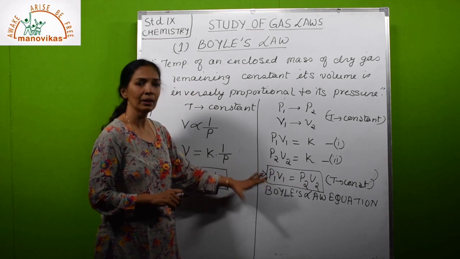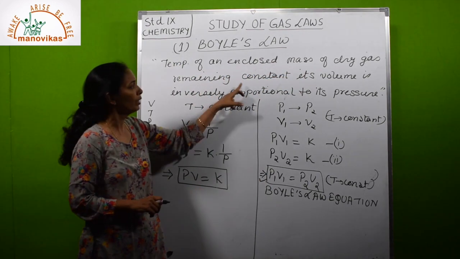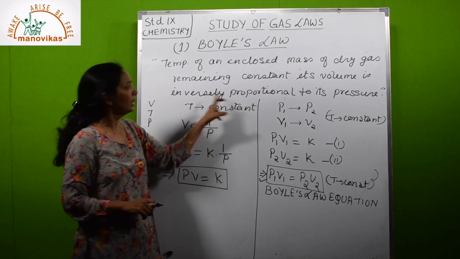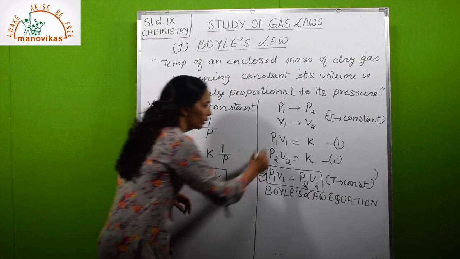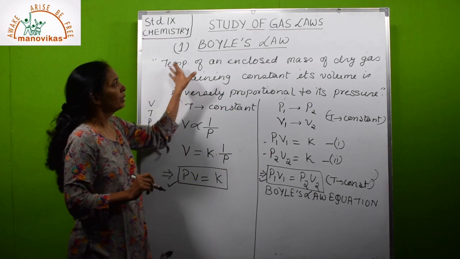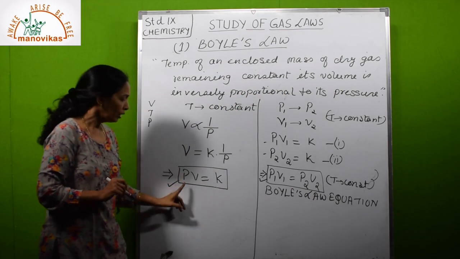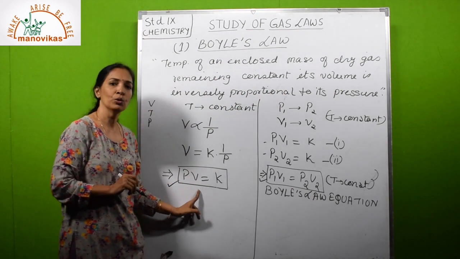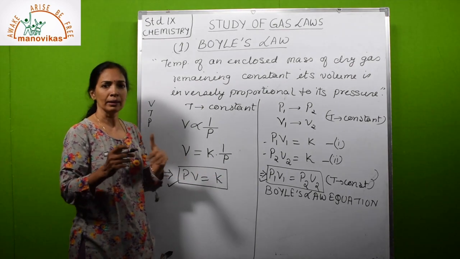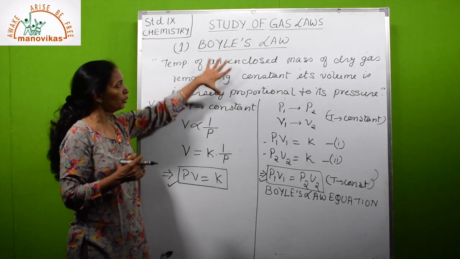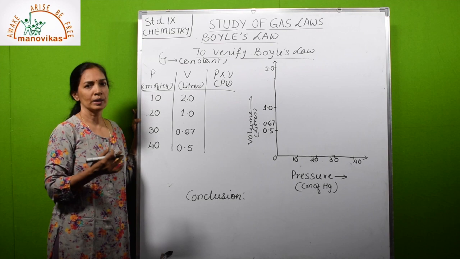Boyle's law says that the temperature of an enclosed mass of a dry gas remaining constant, its volume is inversely proportional to its pressure. Looking at this expression, we can also say that for an enclosed mass of dry gas at constant temperature, the product of pressure and volume remains constant. If a question asks what is Boyle's law, you should write the first one. This is for understanding. Now, verification of Boyle's law.